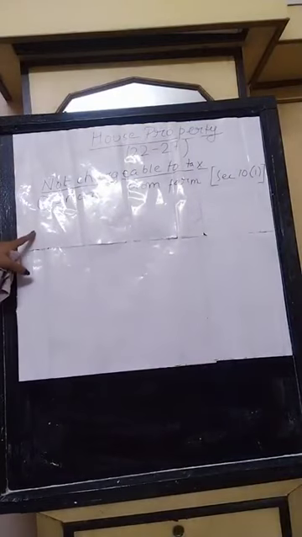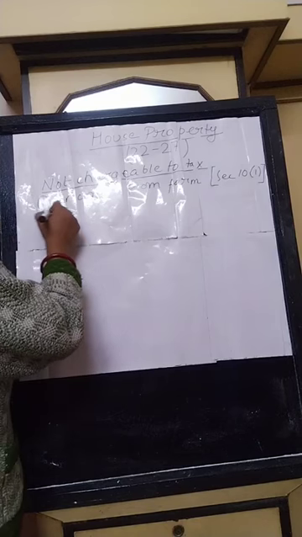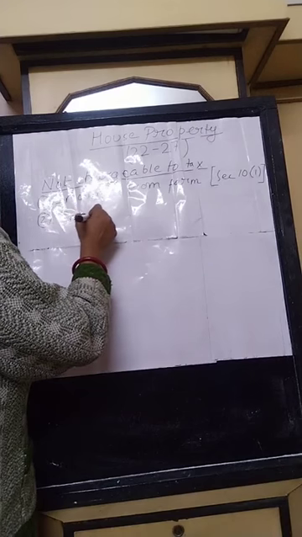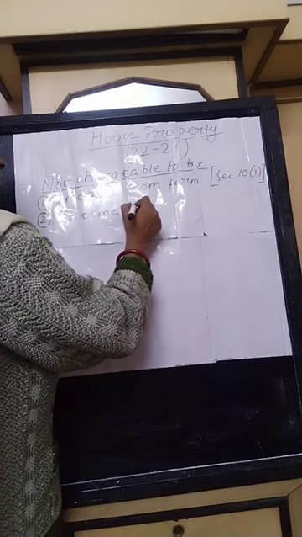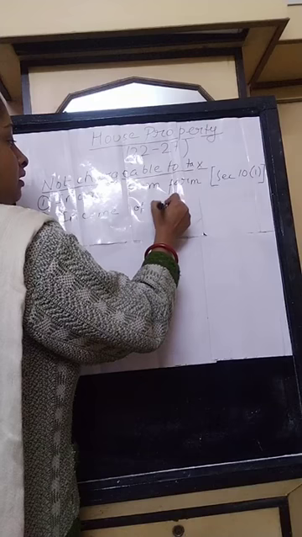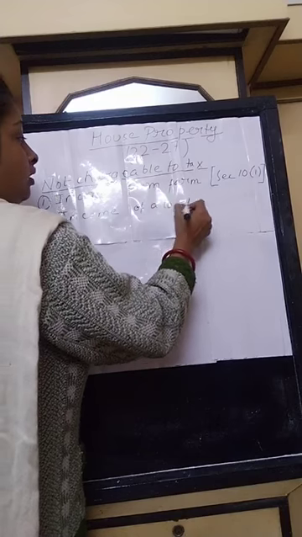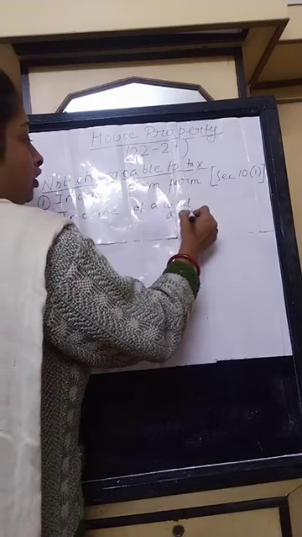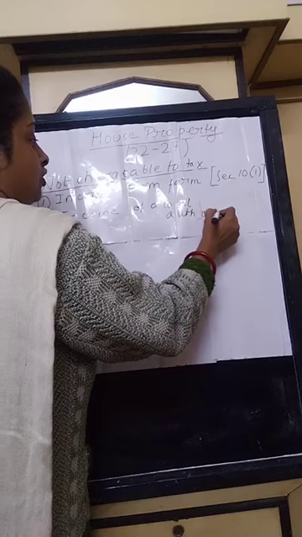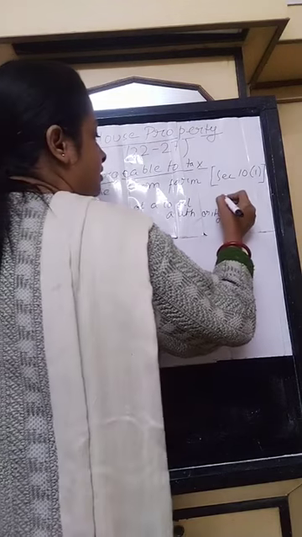Now the next one is house property income of a local authority. This is also not chargeable to tax under section 10(20).